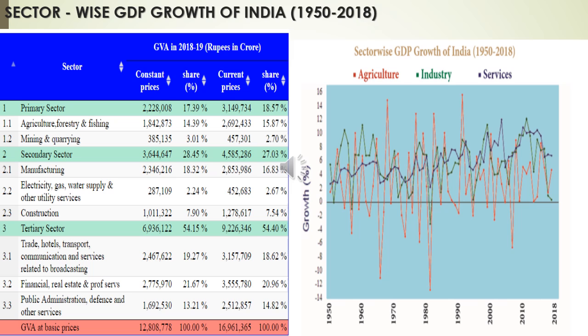So the sector-wise contribution was changing. Initially, agriculture was the primary contributor, but now the service sector is the primary contributor. So the composition of GDP was changing, and now the service sector is an important sector. Okay?